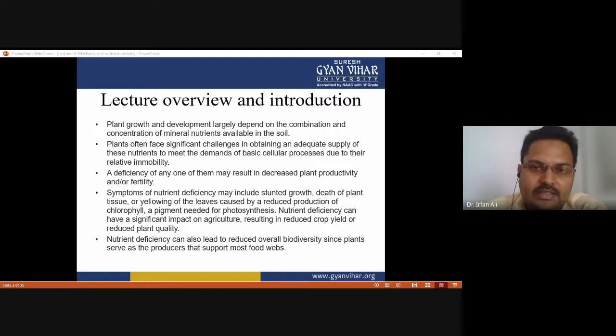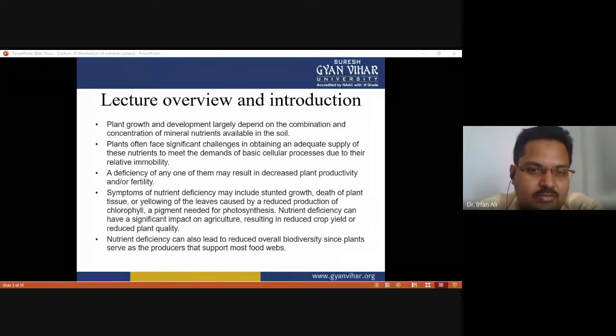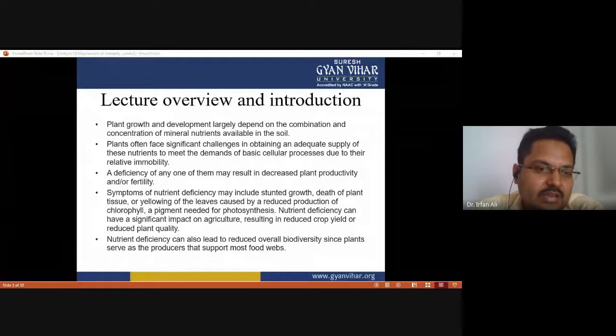Plants often face significant challenges in obtaining an adequate supply of these nutrients to meet the demand of basic cellular processes due to their relative immobility. It is not easy for each and every nutrient to be taken up by a simple process, but it needs a certain mechanism, which we discuss in this lecture. A deficiency of any one of them may result in decreased plant productivity as well as fertility.